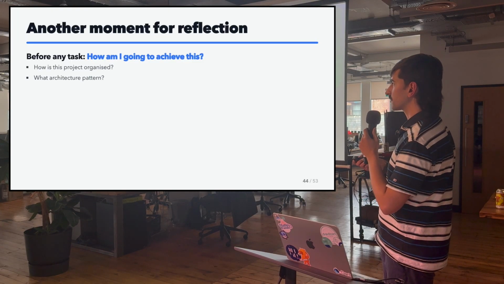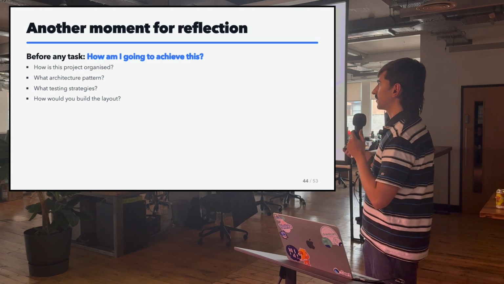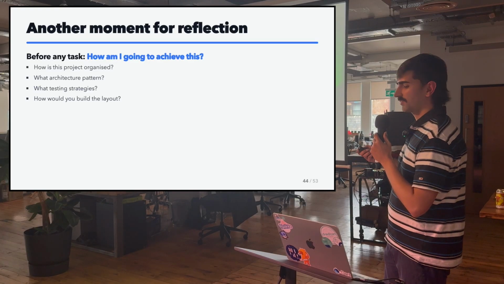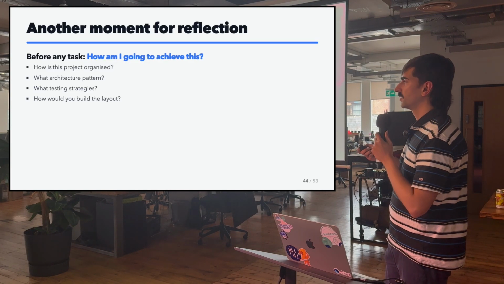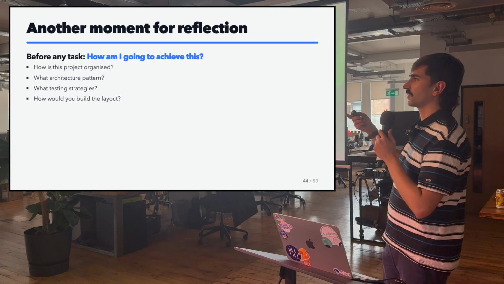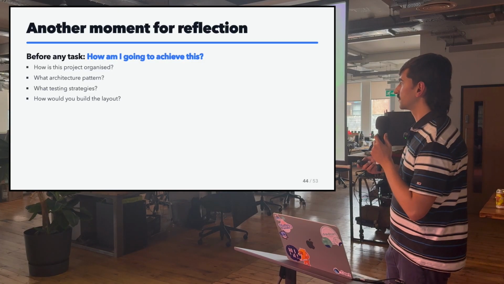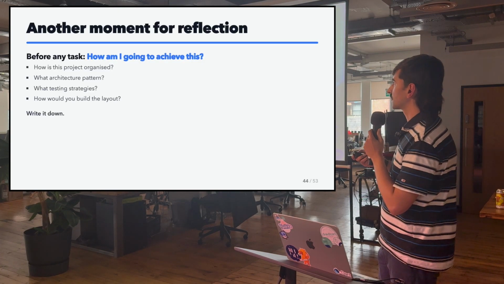This comes from architecture patterns, testing strategies, or how would you build the layout. For example, I feel like LLMs are very bad at building layouts, UI. So it's useful to tell on a high level how you would build the layout yourself, what components you would use. And you should write this down before a given task.